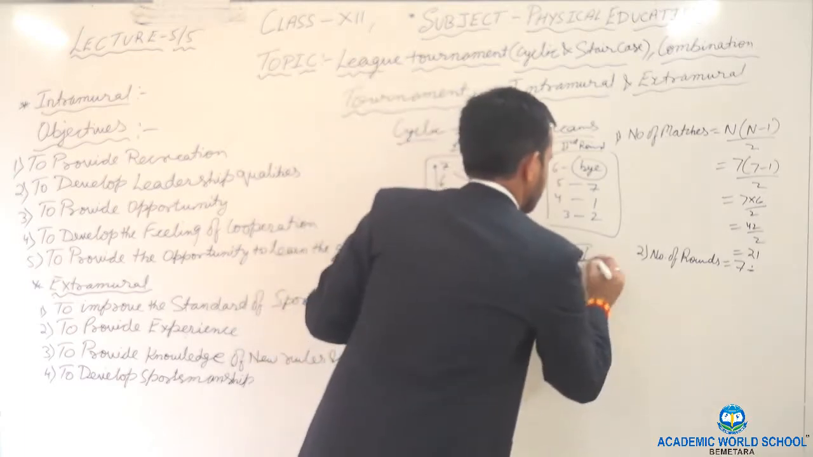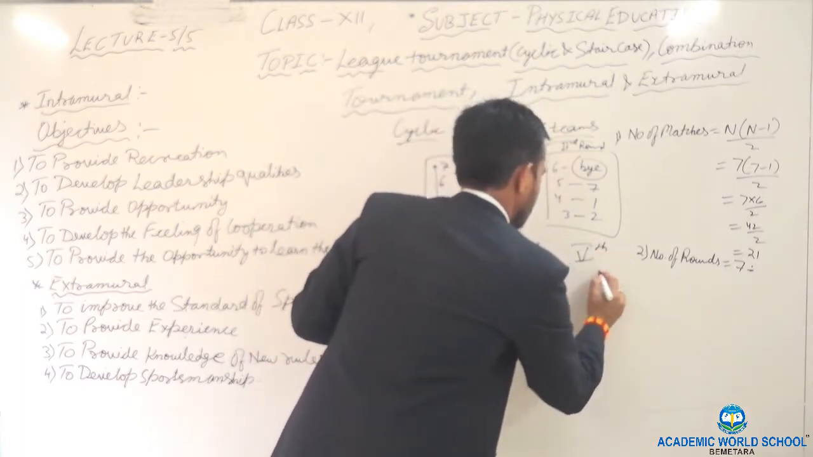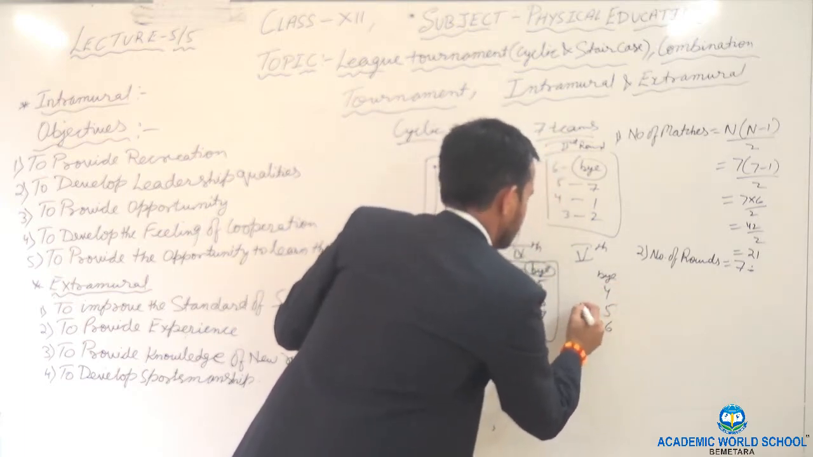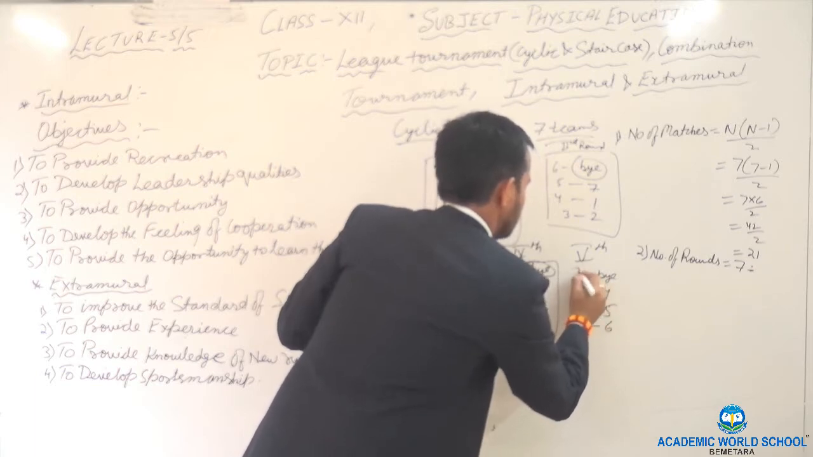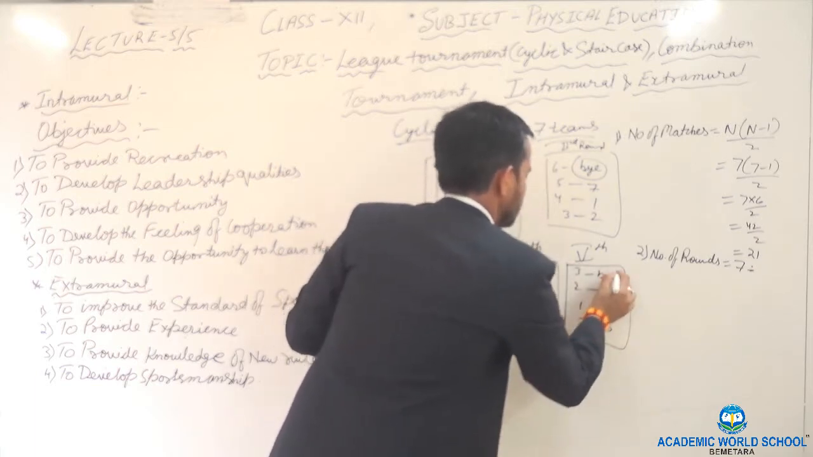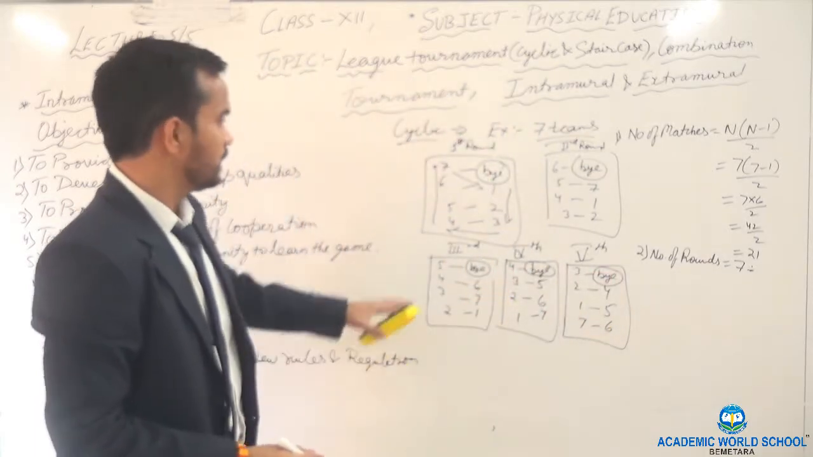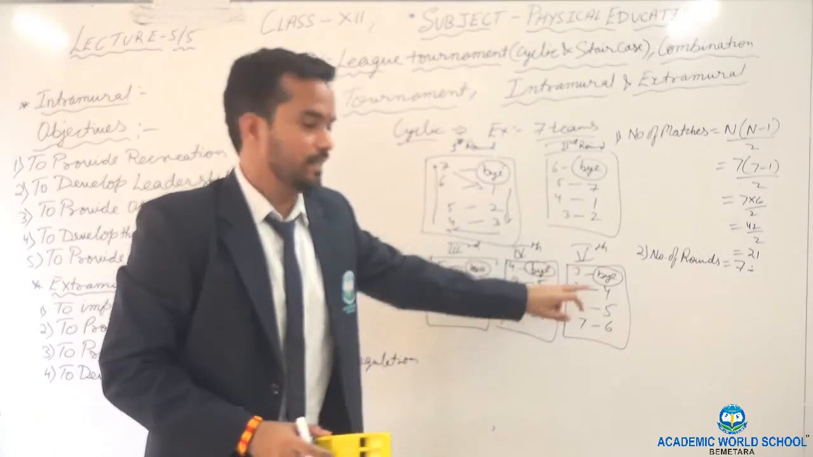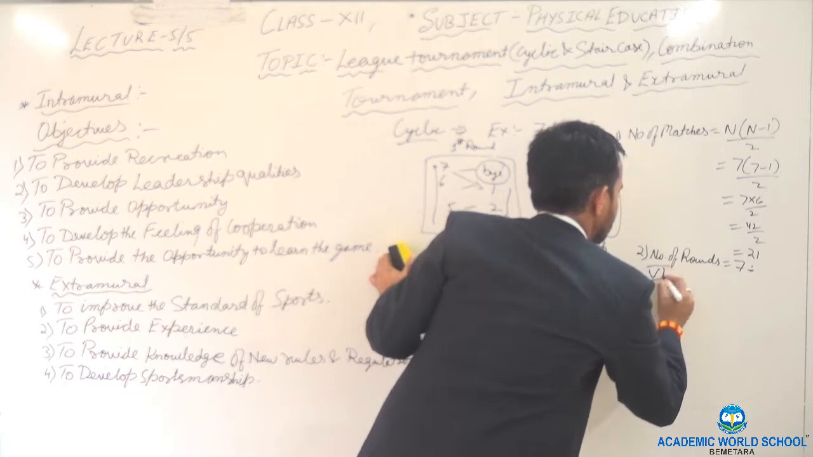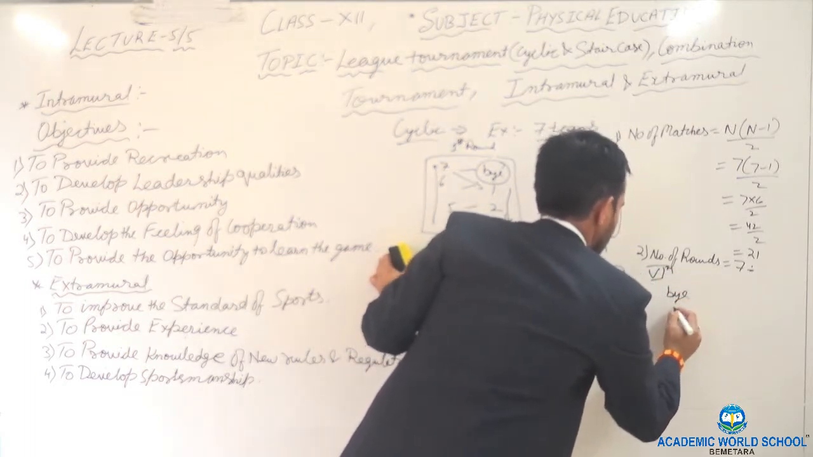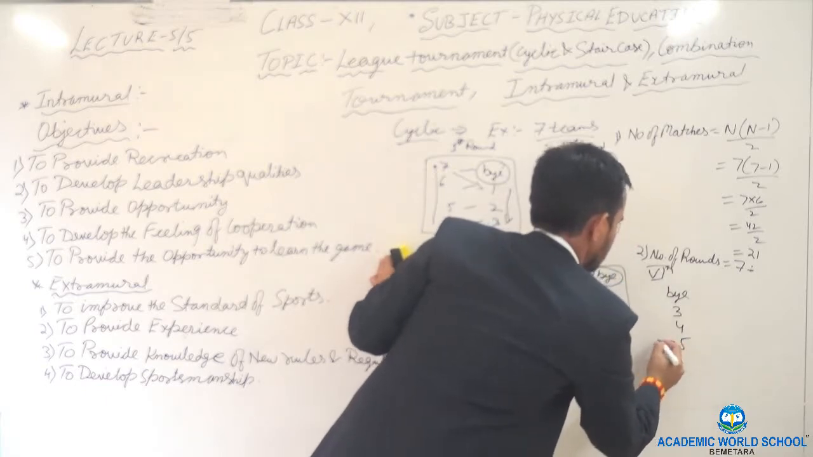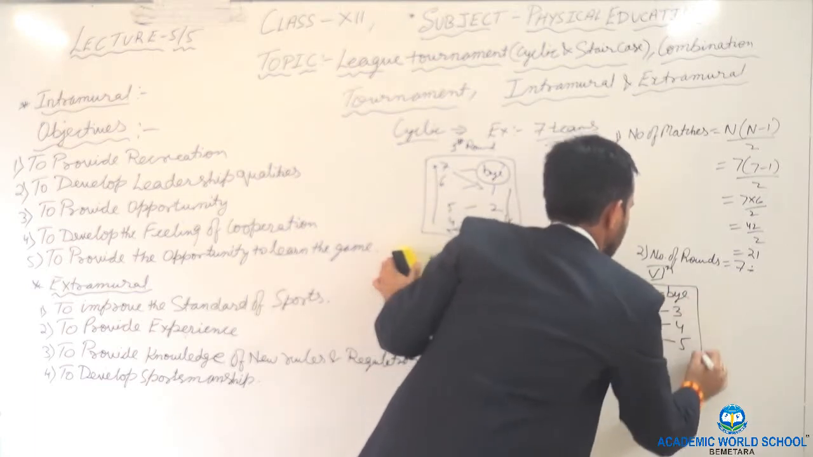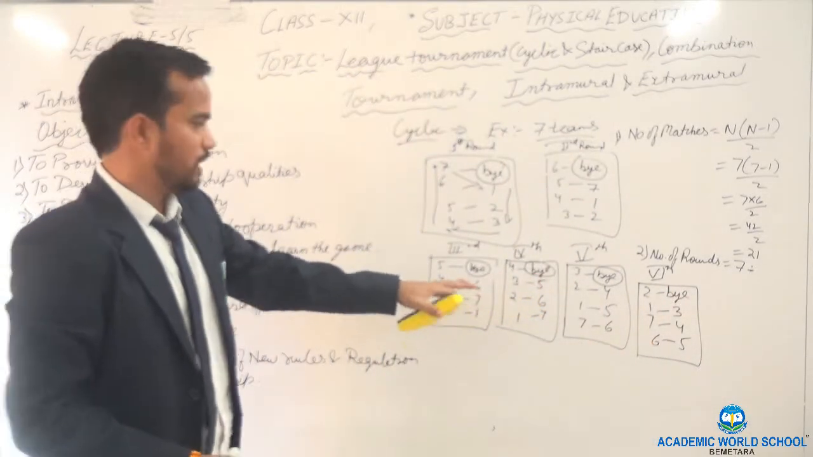Now fifth round. Fix the bye. 4, 5, 6, 7, 1, 2, 3. Fifth round completed. Here, again you can check it: 7, 6, 5, 4, 3. By that also you can check. Now what will be the sixth round? Bye, 3, 4, 5, 6, 7, 1, 2. Sixth round. Clear?